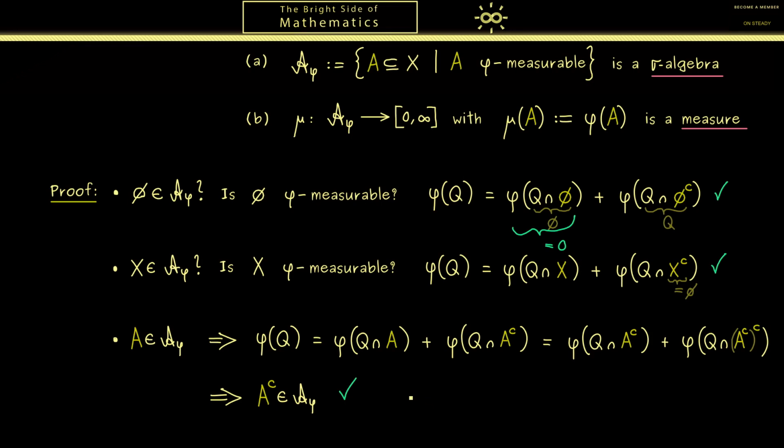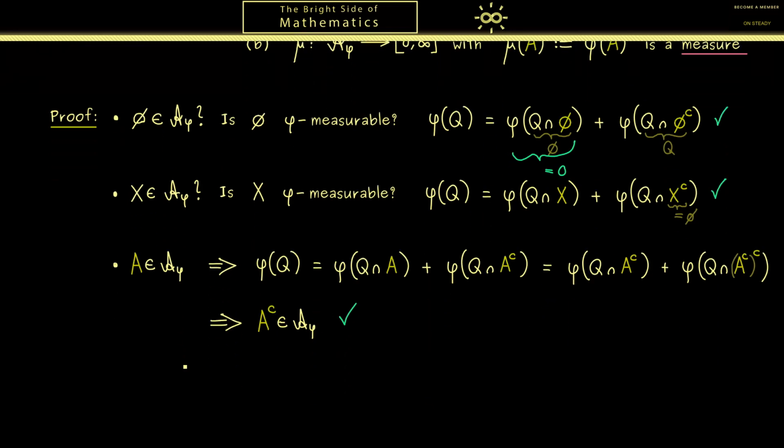So only the hardest one remains to show. And here it's, as you can see, the property that the sigma algebra is closed under countable unions. And we know this is related to the sigma additivity of the corresponding measure mu. Therefore, both things in the proof will go hand in hand.